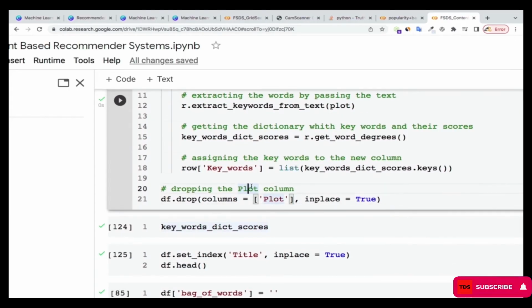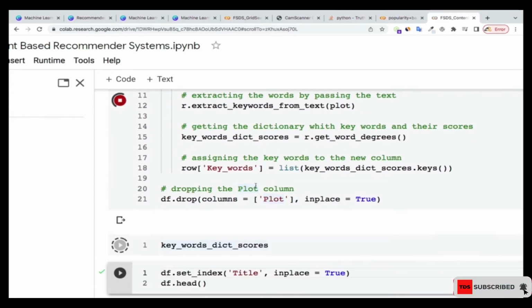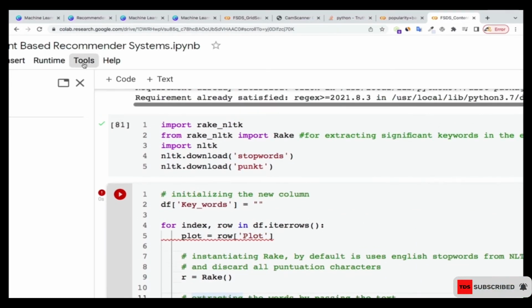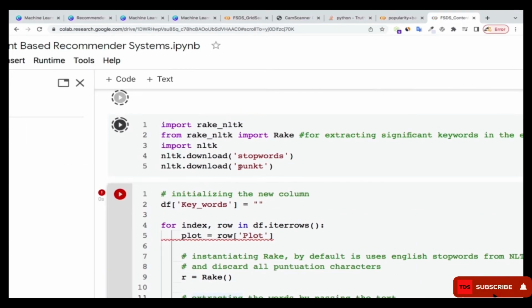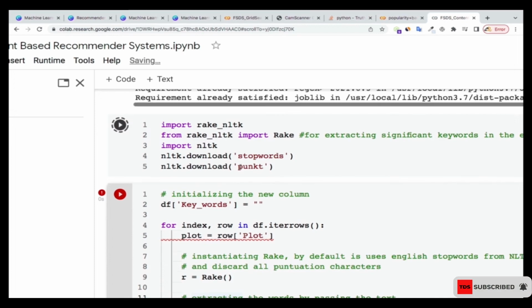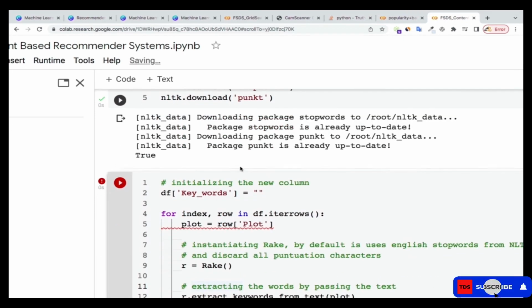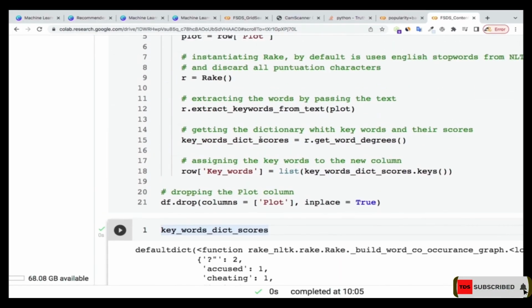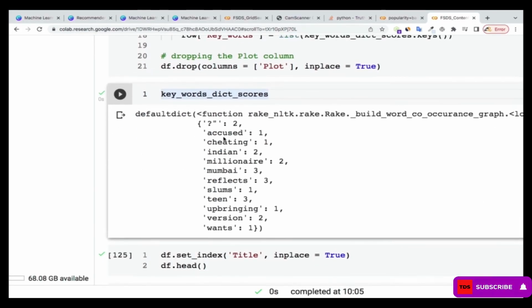Now once I do that, let me show you. I need to rerun whatever is here, so I'm just going to run everything before. Now I'm going to run this one again. Great. Now you see that we have the keywords that we were able to extract.